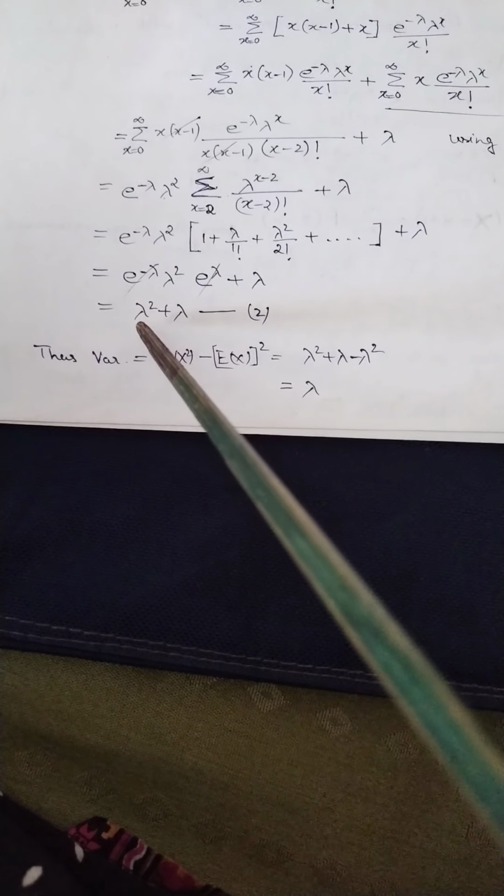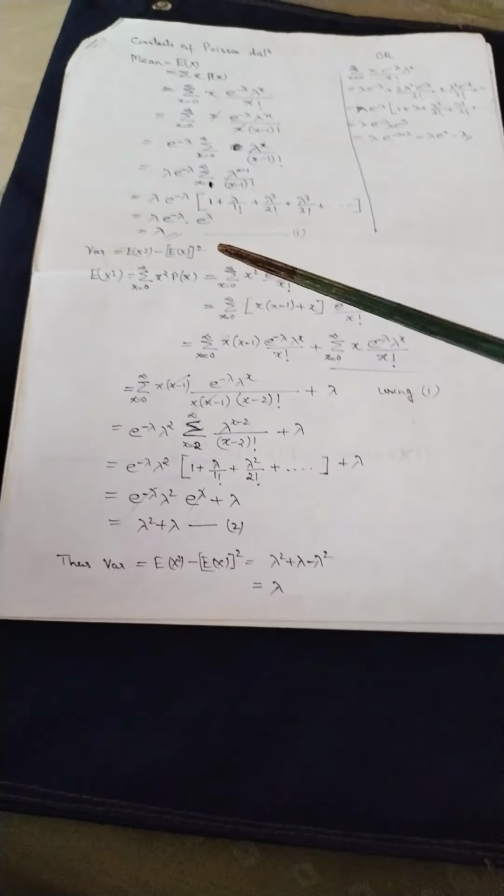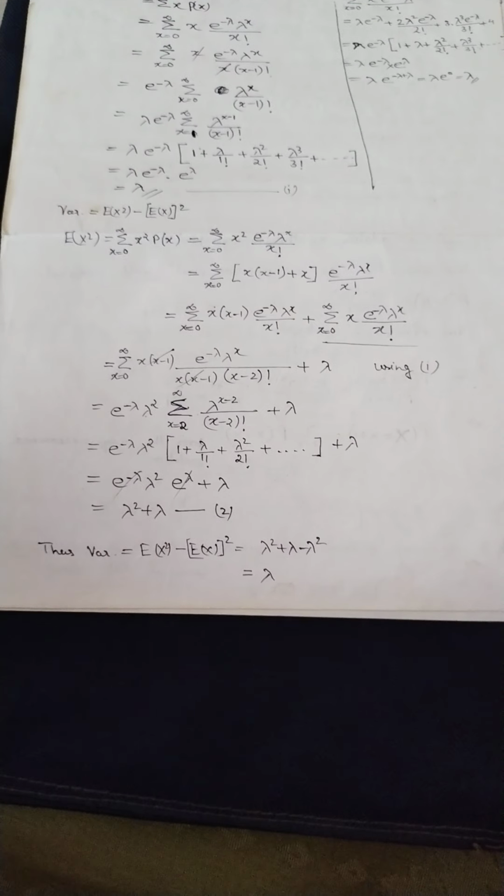Now the variance formula is this. E of x square value is lambda square plus lambda, so we put here lambda square plus lambda, and E of x is lambda, so it is lambda square. After simplifying, we get lambda. So the variance of the Poisson distribution is also lambda. So we did the mean and variance of the Poisson distribution, and here both mean and variance of the Poisson distribution are lambda. Thank you.